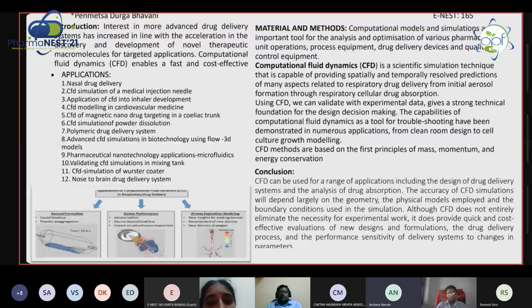Yes, that is right. For the respiratory tract, that is very much clear. But how is it effective for the celiac trunk? How can it be applied to the celiac trunk? Celiac trunk, that is what you have written. What is that? What is celiac trunk? That is by mistake. It came by mistake, I think.